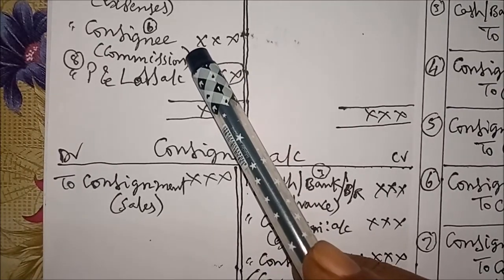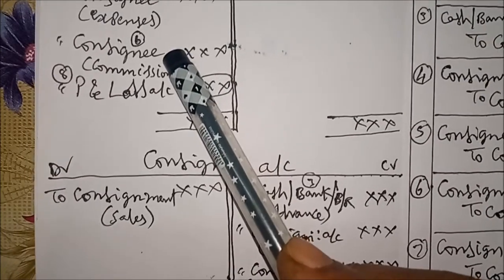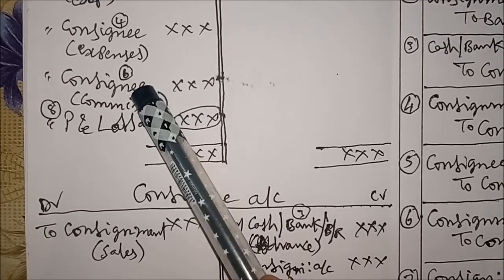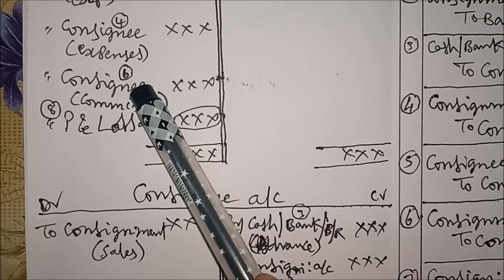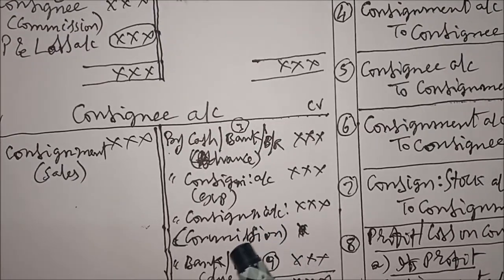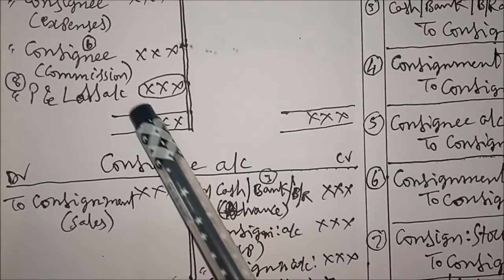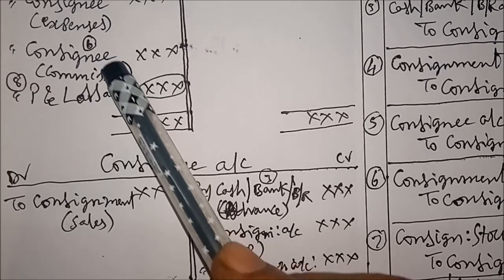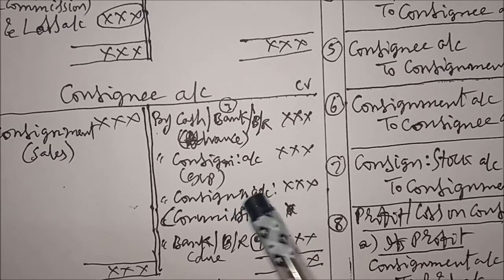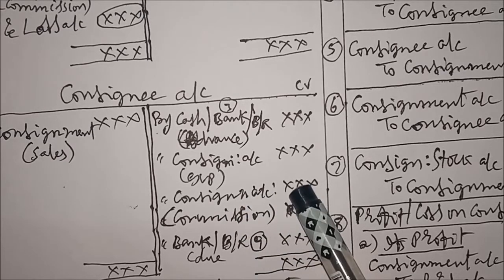Next, you see another point: the consignee name is there in the consignment account on the debit side. To consignee, in brackets commission. In the consignment account, the consignee name is there on the debit side, so it appears on the opposite side of the consignee's account, the credit side: by consignment account, in brackets commission. Consignment account debit side to consignee, that debit item appears on the credit side of the consignee's account by consignment account, in brackets commission.